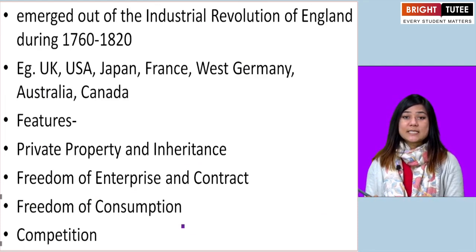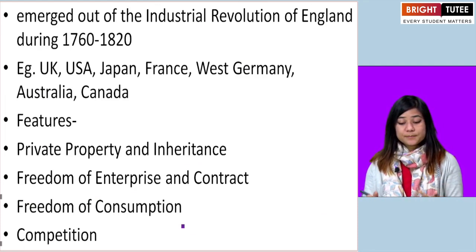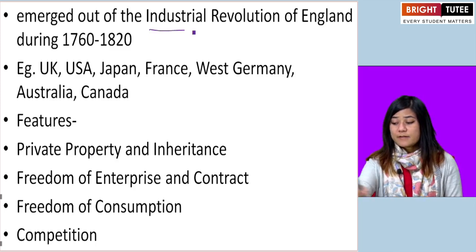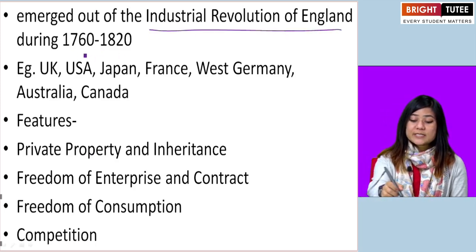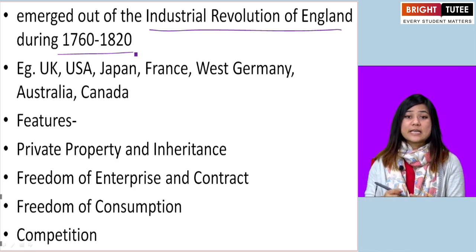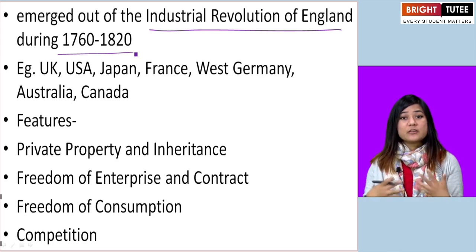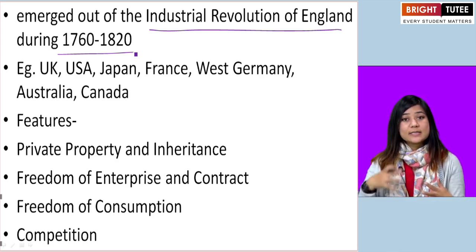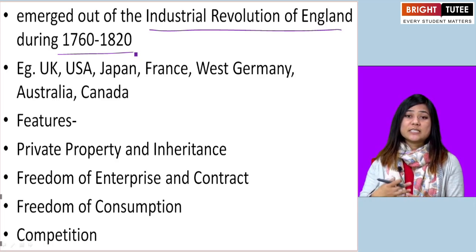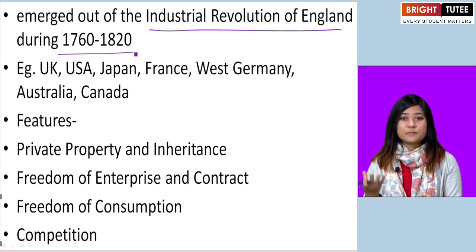Now, capitalistic economy emerged out of the Industrial Revolution of England during 1760 to 1820. When the Industrial Revolution took place, capitalism also emerged from that.